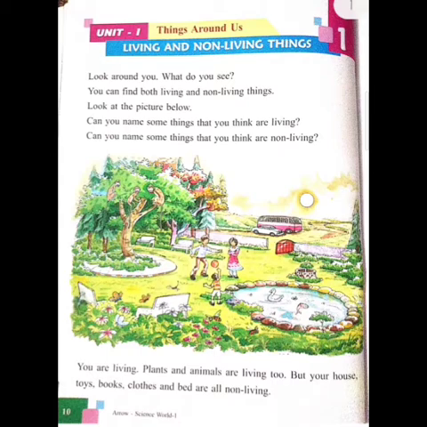Now, what are living things? Living things eat, breathe, grow, move, reproduce and have senses. Things that eat, breathe, grow, move, reproduce and have senses are called living things.